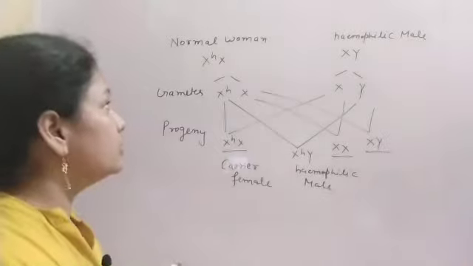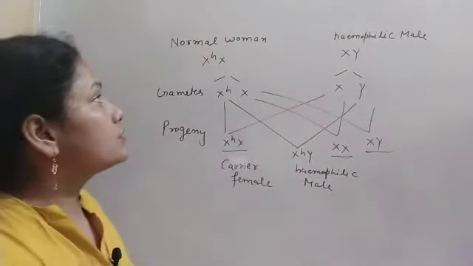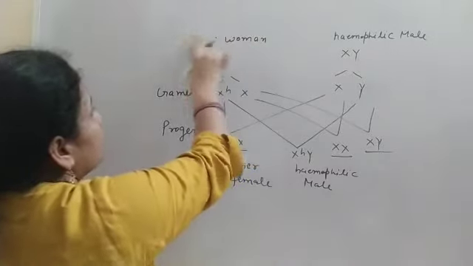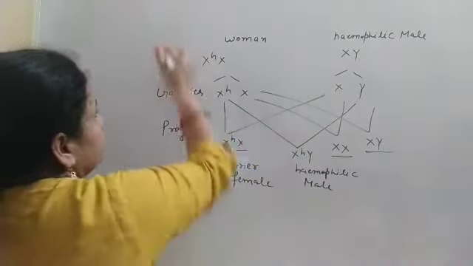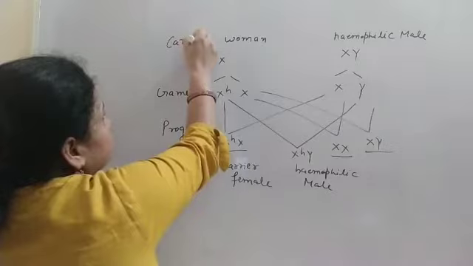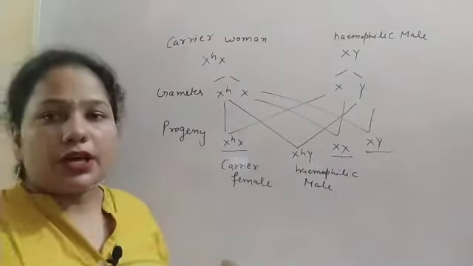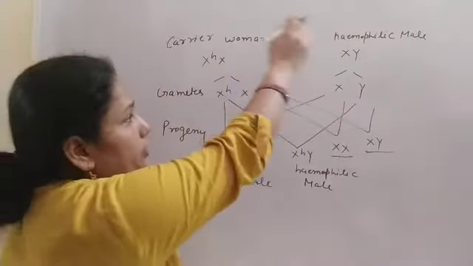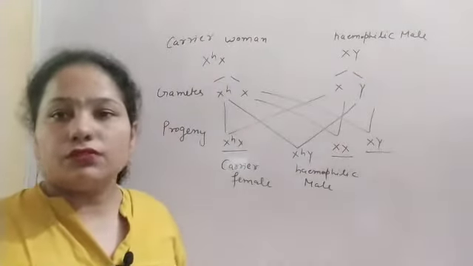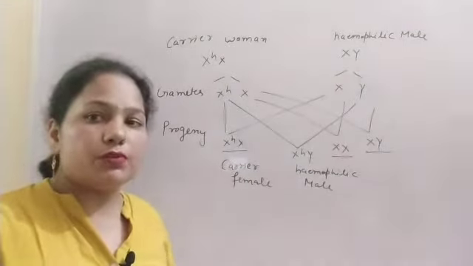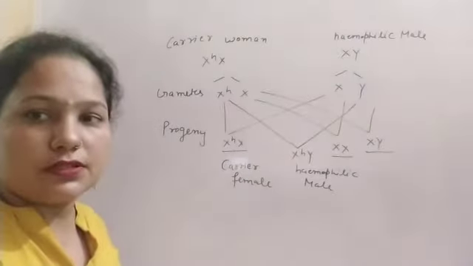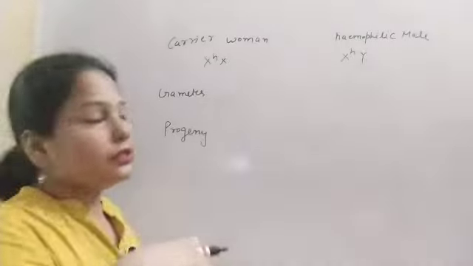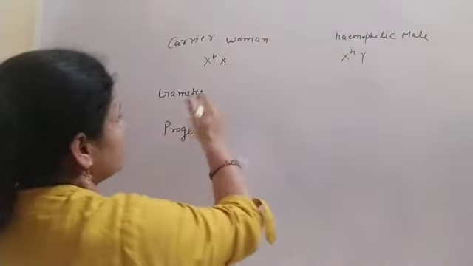Now you can take the third category. In the third case, we have to take the carrier woman and the hemophilic father. So then what will be the possibility? Let us discuss. Now the female that is the carrier, and the hemophilic male.